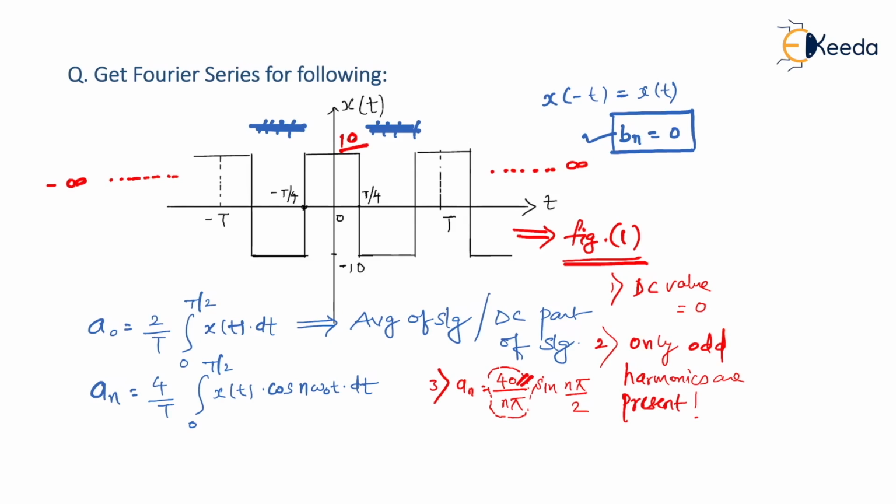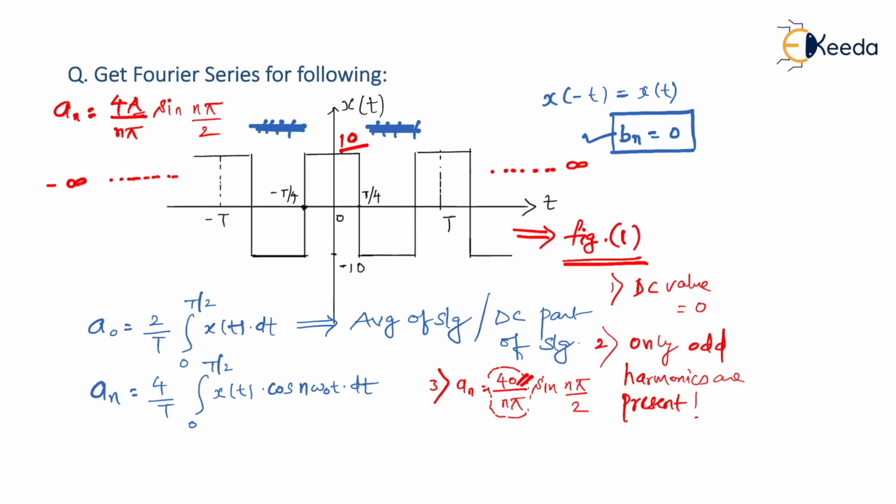If the amplitude is a in general, then an would be 4a upon n pi sine n pi by 2. So in general, every time I see this figure, that is a square wave, even in nature, the value of an will always be 4a upon n pi sine n pi by 2.